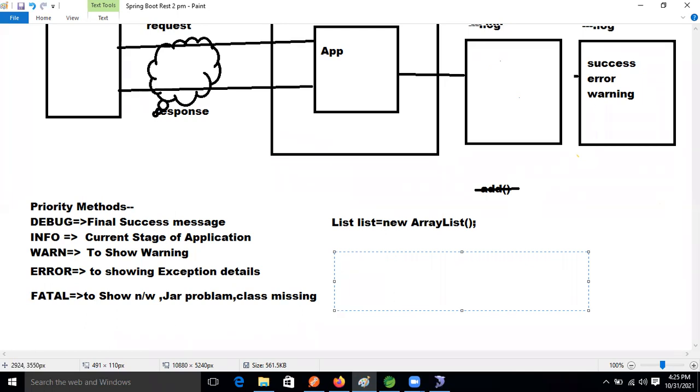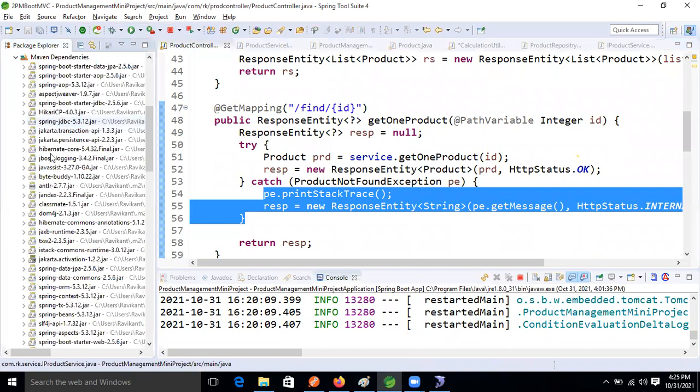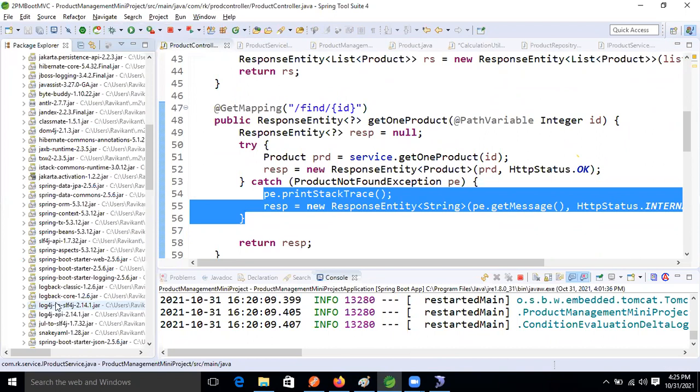If you want to implement those things in your application, guys, so come here, right? Whenever you are taking the dependency of web dependency, by default the API will come, slf4j, log4j. Those API is there, right? Its implementation class is slf4j, guys. Log4j to slf4j.